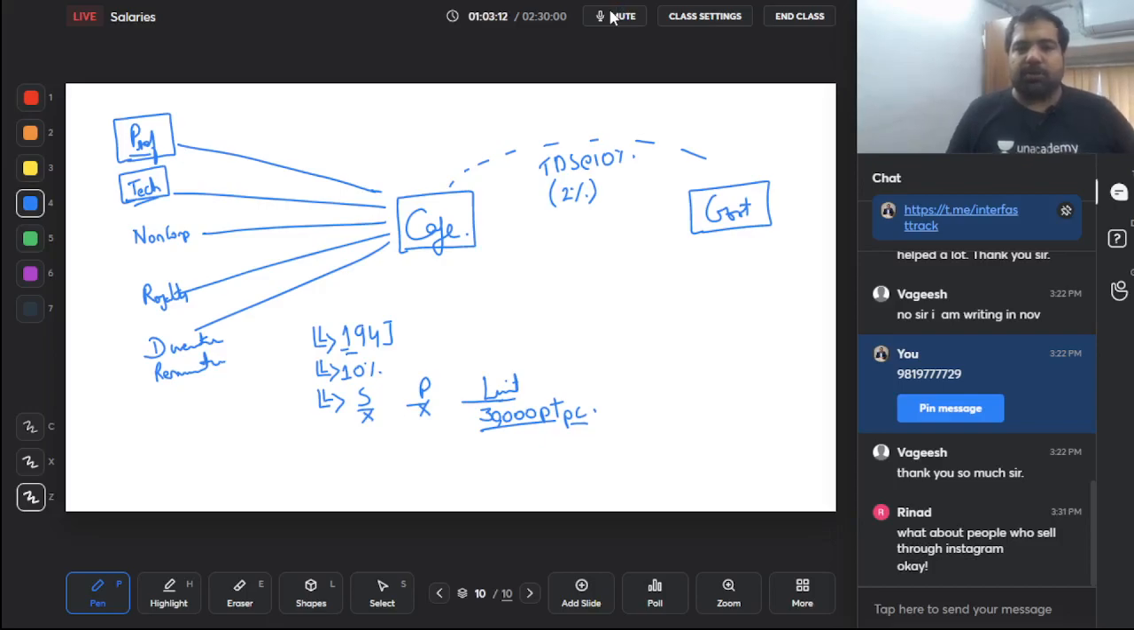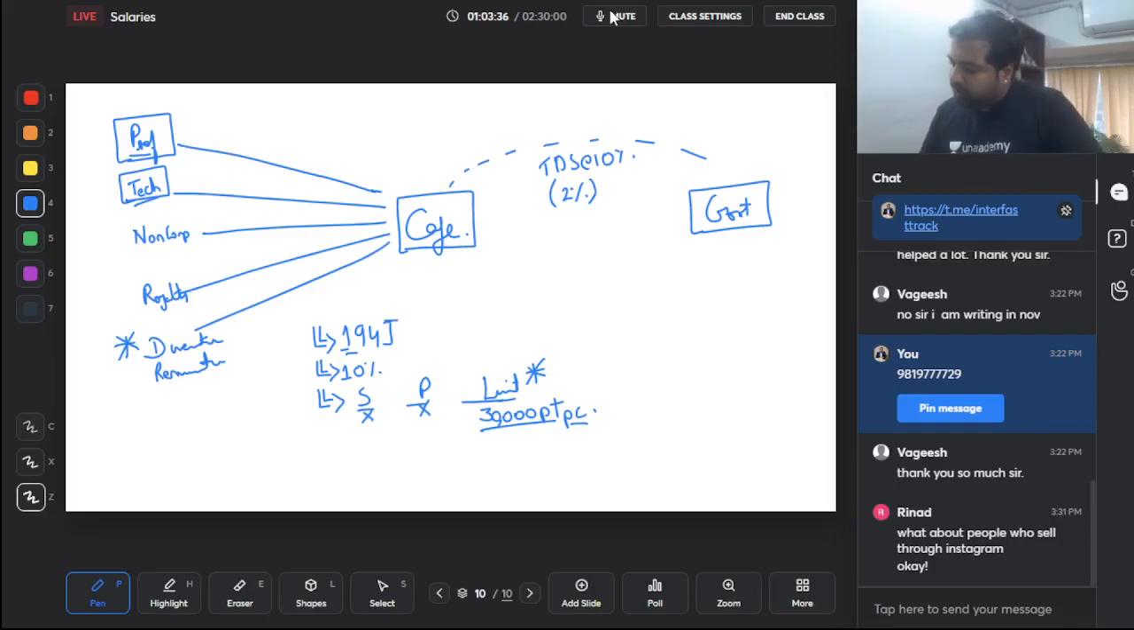So small personal limit, this is 194J. But this limit does not apply to director's remuneration. That means guys, to other people TDS only if I pay more than 30,000. To director, even if I pay 10,000, there will be TDS. Yes. So this limit restriction does not apply to director's remuneration. This is 194J. Let me just check if there's anything else in 194J.